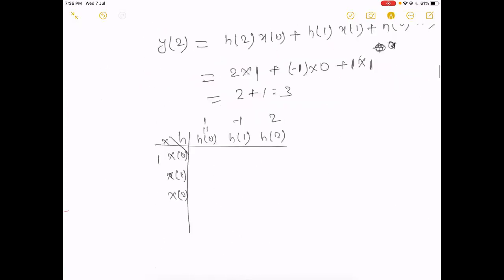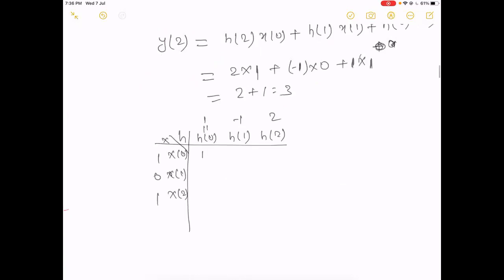Cross multiply, and we get 1, minus 1 and 2 in the first row, then 0, 0, 0, and then 1, minus 1 and 2.